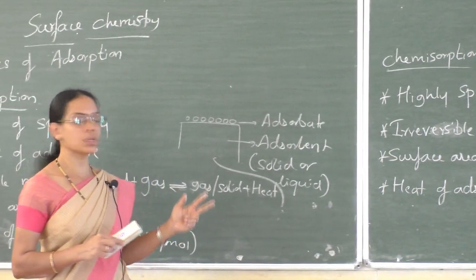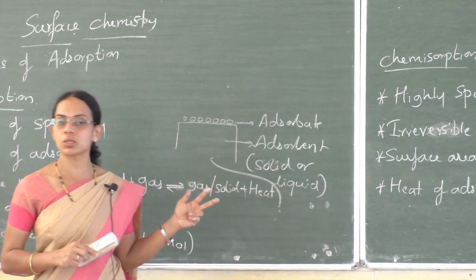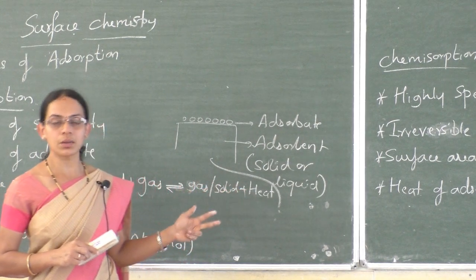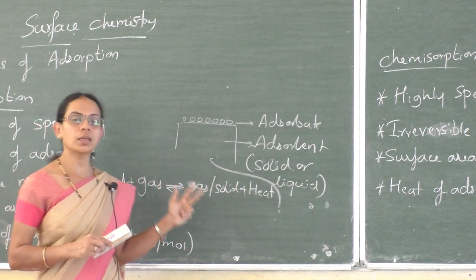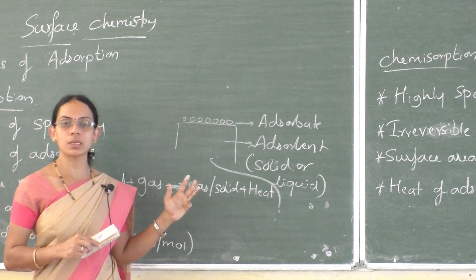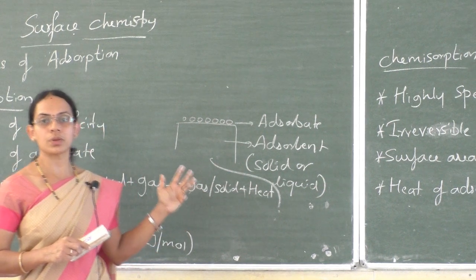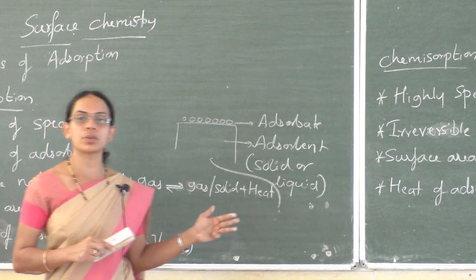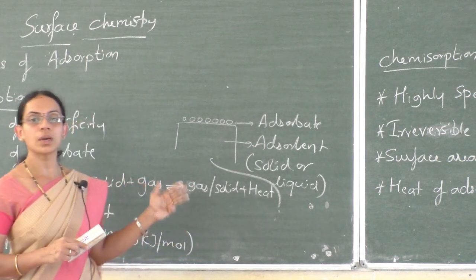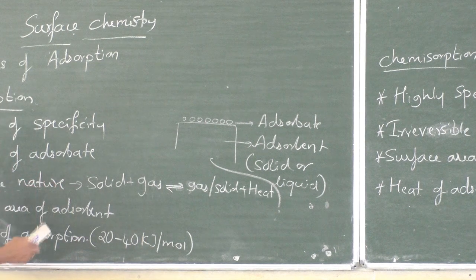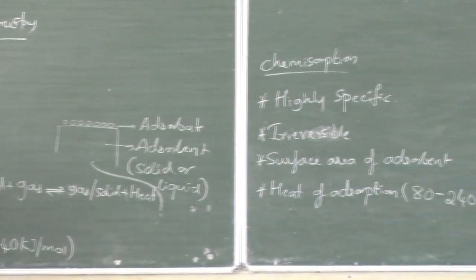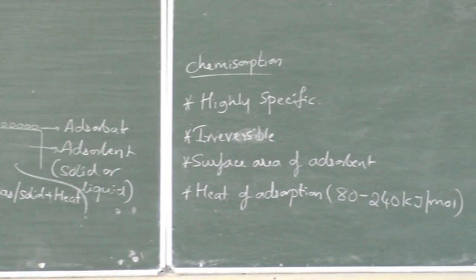Third is the reversible nature: physical adsorption is reversible, whereas chemical adsorption is irreversible. The fourth point is heat of adsorption, which is less in physical adsorption and more in chemical adsorption.